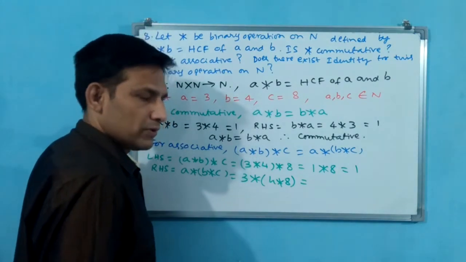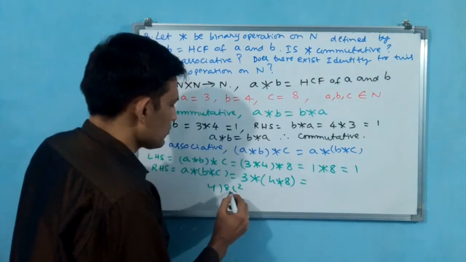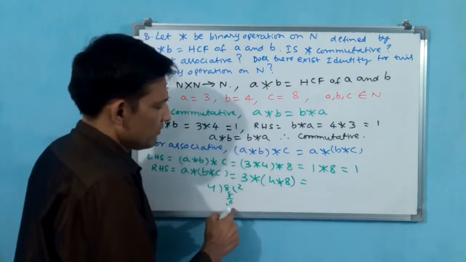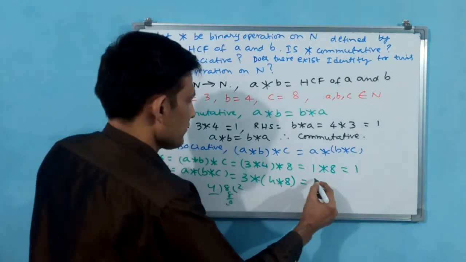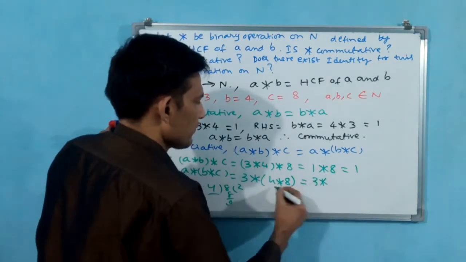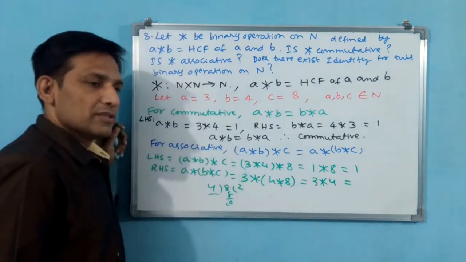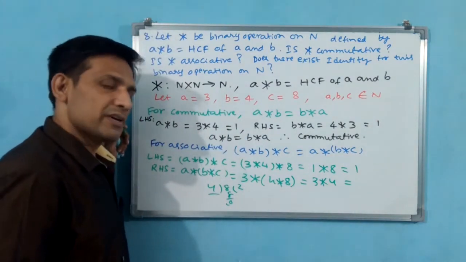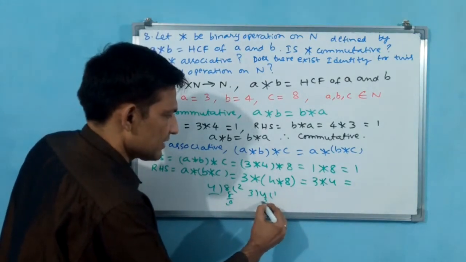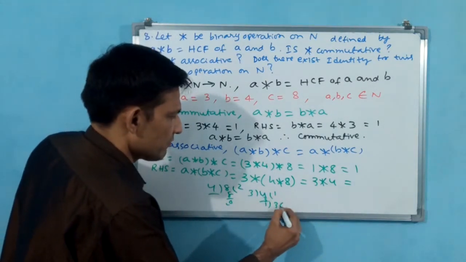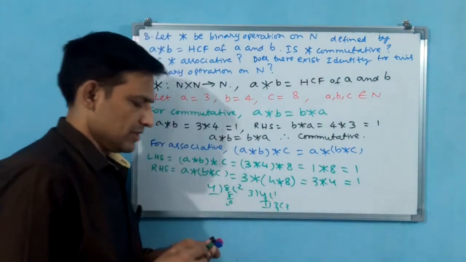HCF is 4 only. Why? Because 4 twos are 8. That means 0. If 0 comes, this will be the HCF. So 3 star 4 means 3 star 4. Now you come for 3 star 4: how much? 1 only. Why? Because 4 is there, 3 is there, 3 ones are 3, 1 will come again. 1 threes are 3, remainder 0, then 1 will be the HCF.